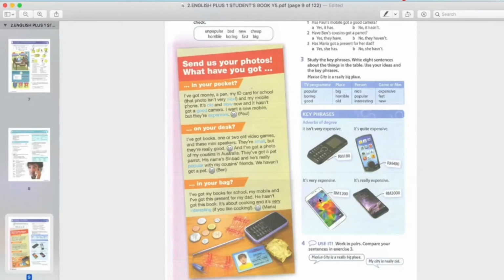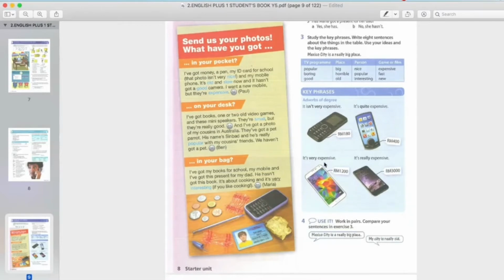And then this one, it's very expensive. Very expensive. It's. Tadi it isn't. Isn't tidak. This one it's. Ianya sangat mahal. Look at the price. 1,200 ringgit. Just now only 180 ringgit. Another one is 400. But this one 1,000. 1,000 lebih. So it's very expensive. Sangat-sangat mahal. And last one, it's really expensive. Really ni betul-betul mahal. 3,000 ringgit.